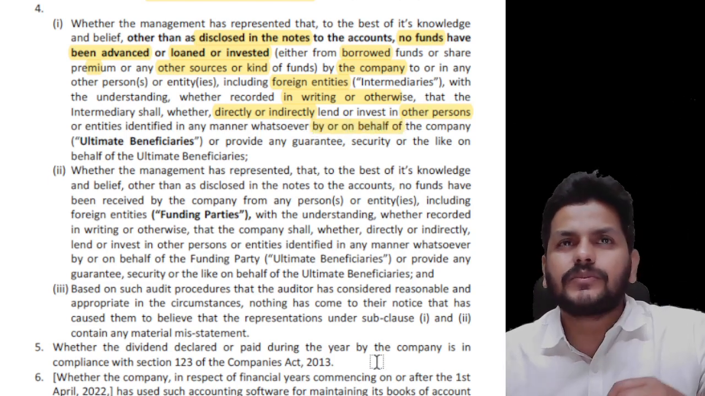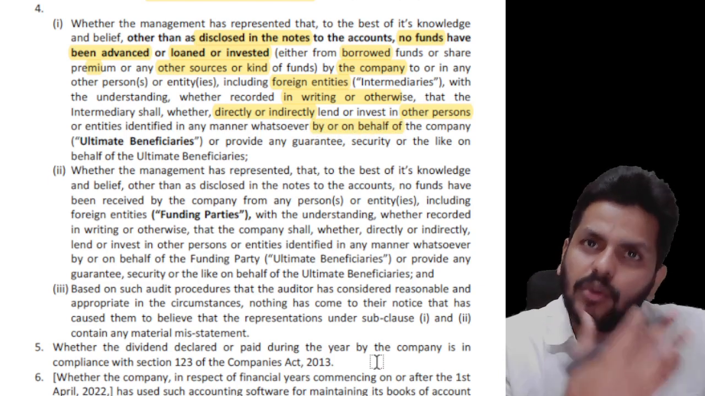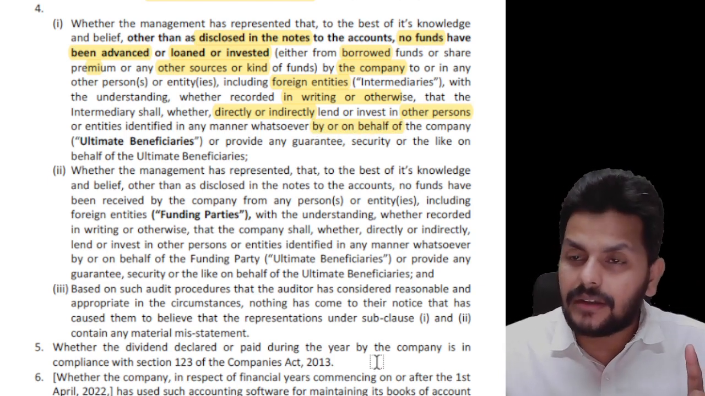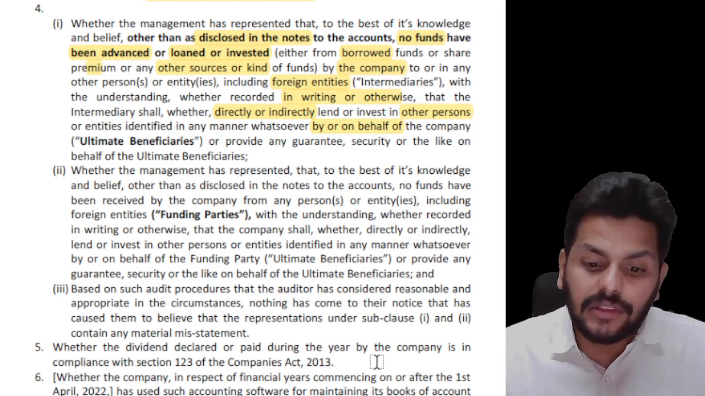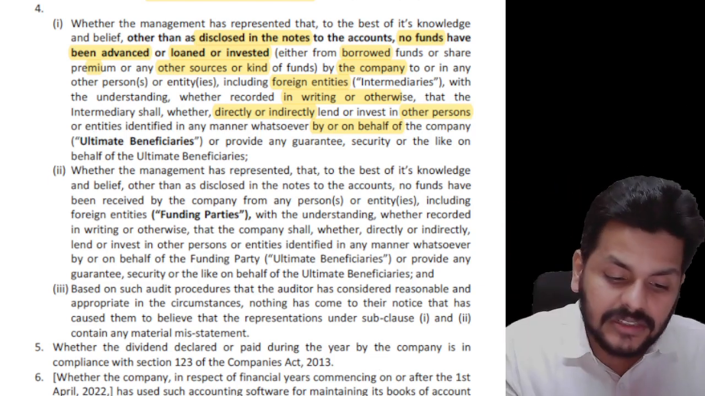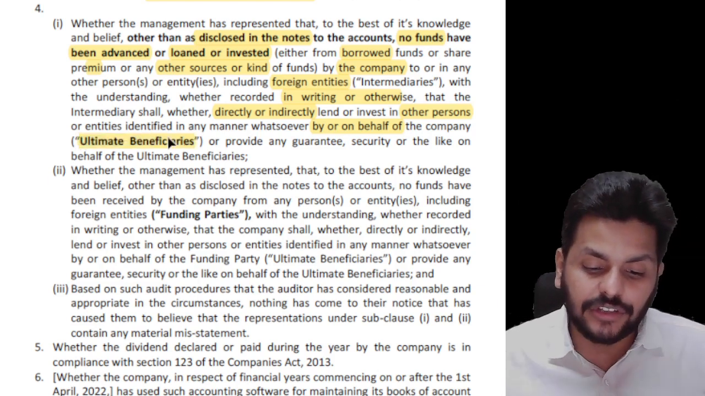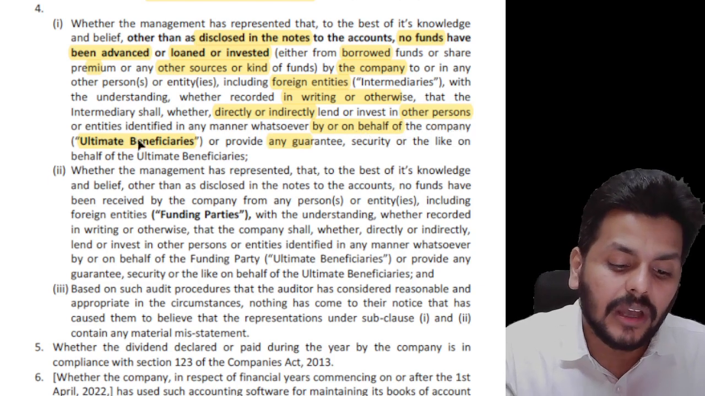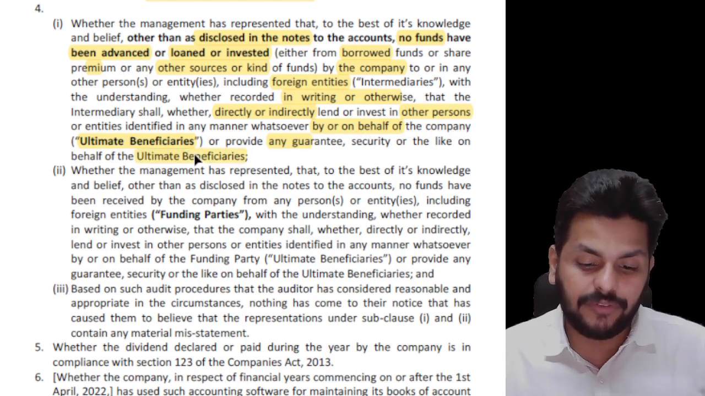That is simple, guys. You put money into an entity which is now called the intermediary, but did that intermediary use that money? No, they have further put it to somebody, and that somebody is called the ultimate beneficiary, or provide any guarantee, security or the like on behalf of the ultimate beneficiaries.